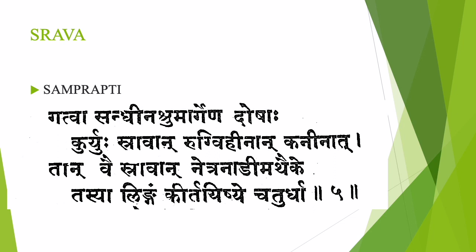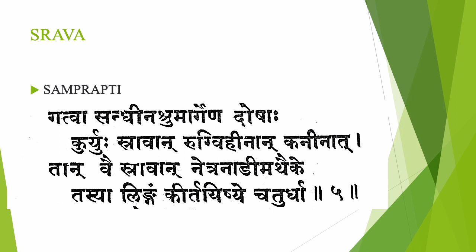In Sushruta Samhita, Acharya Sushruta has mentioned the Samprapti of Srava. That is the first sloka, the Samprapti of Srava. Gatva sandhin ashrumargena doshaha kuryehu sravan rukvihinan kaninat tan vaisravan netranadim athege tasya lingam kirtishyate chaturtha.